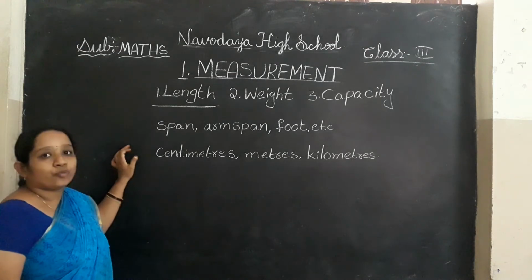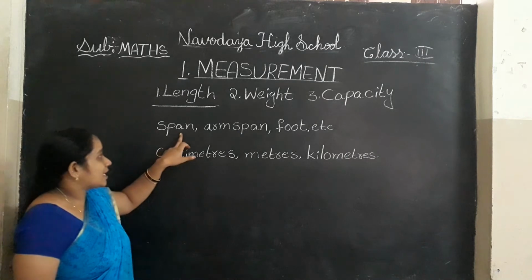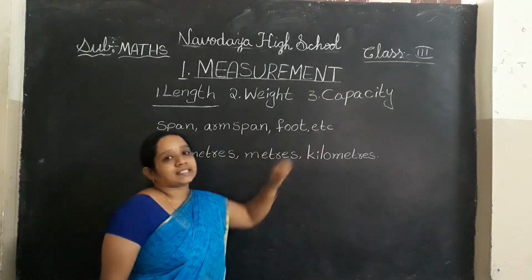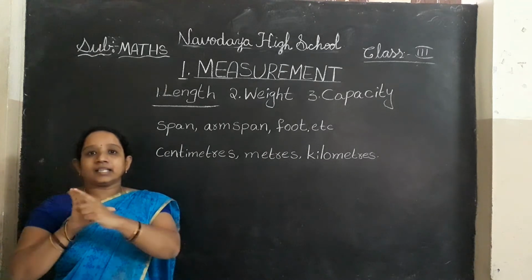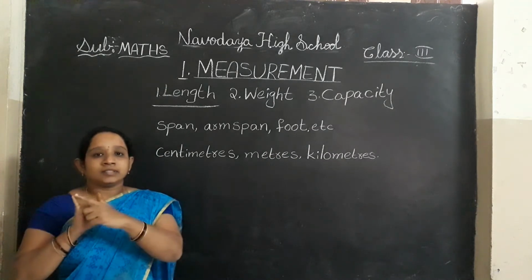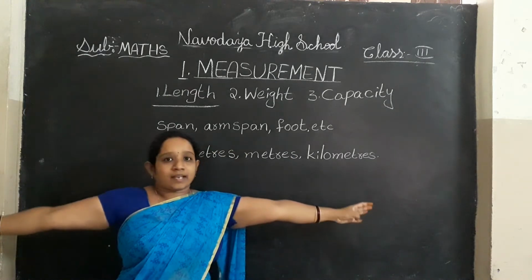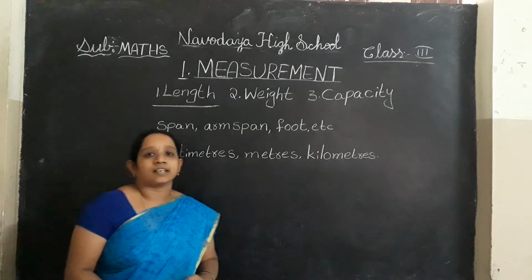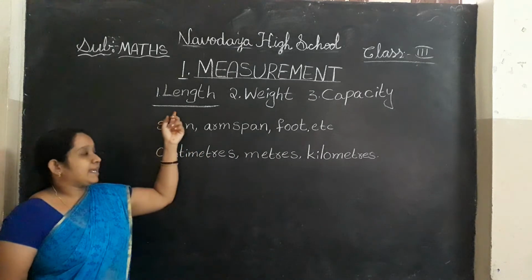In length, we use body parts to measure lengths. Those are span, arm span, foot, etc. Span means the length between the thumb and the small finger. This is the arm span. And foot means your foot size. These are the body parts we use to measure lengths.